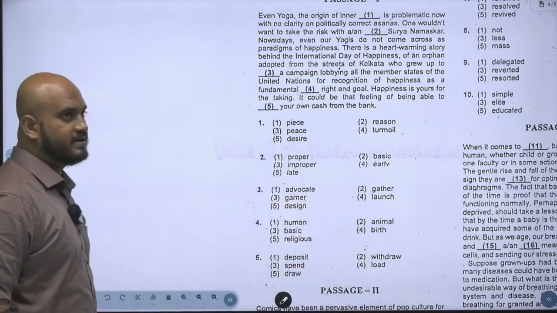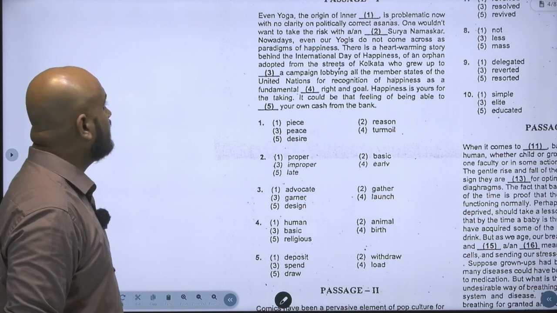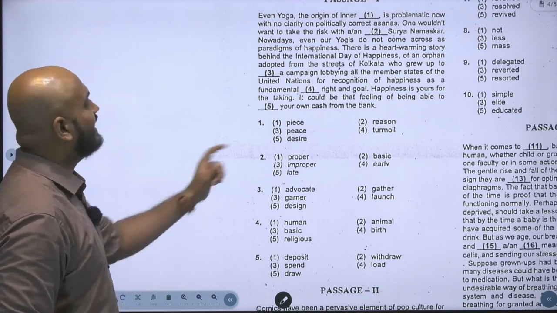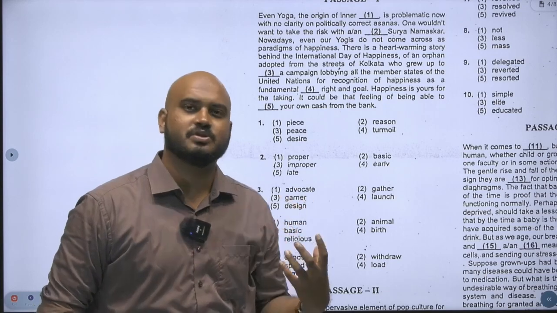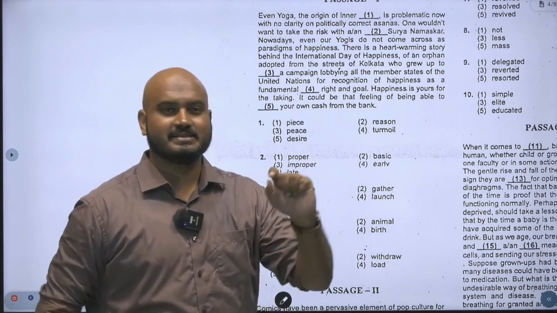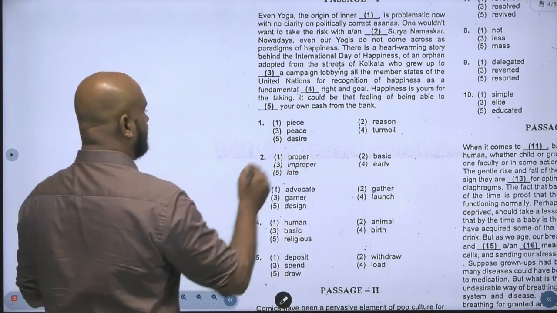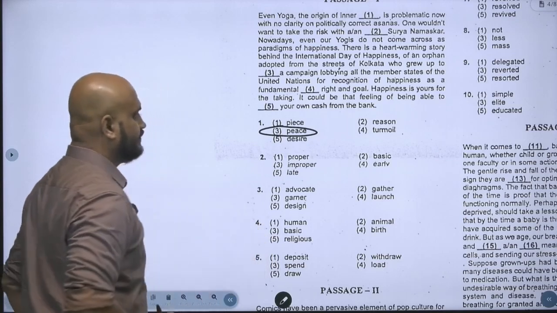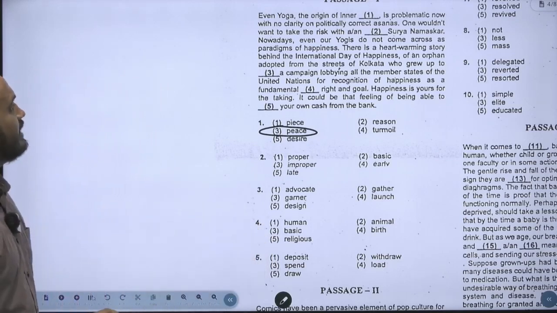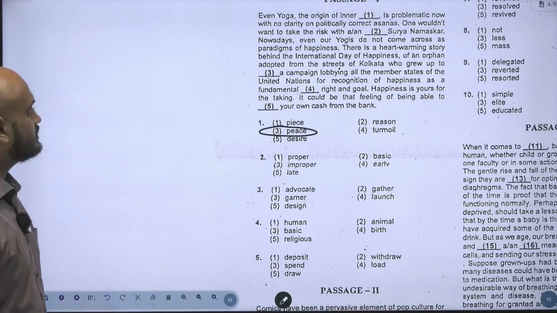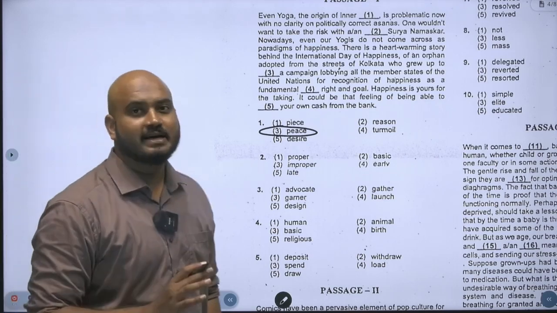So let's look into the first blank. Even yoga, the origin of inner dash. See, yoga means my brain automatically knows it is talking about something spiritual, something like inner peace. So obviously the right answer without a doubt is option number 3. Of inner peace is problematic now with no clarity on politically correct asanas. Next, one would not want to take the risk with A or an dash Surya Namaskar.